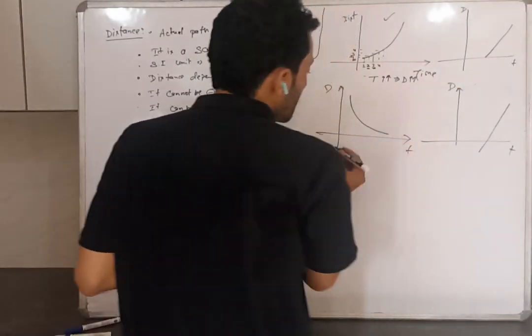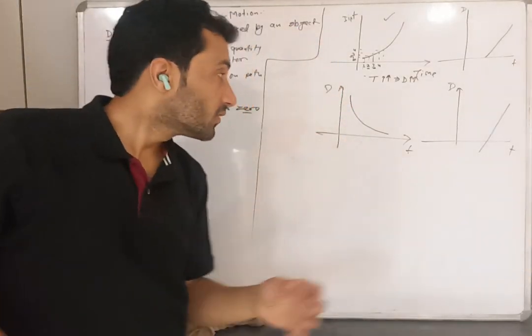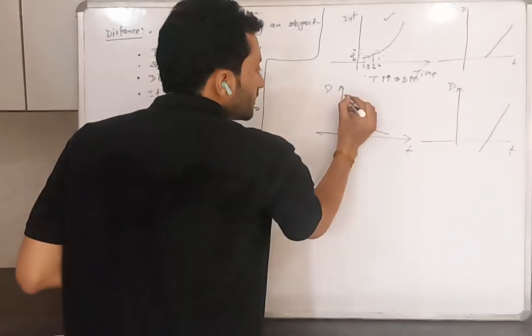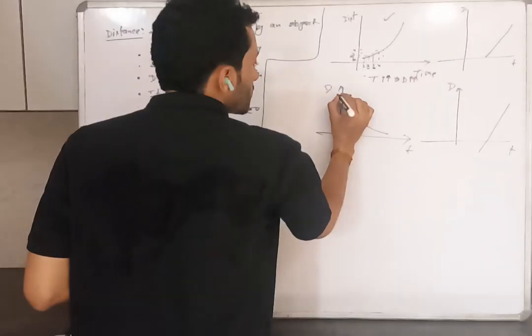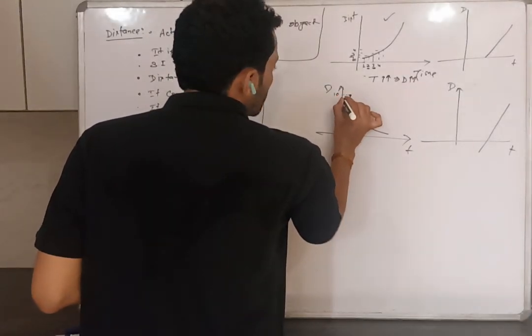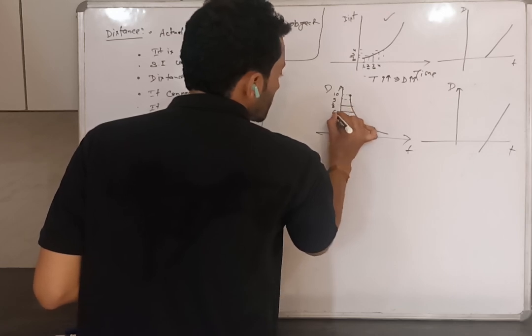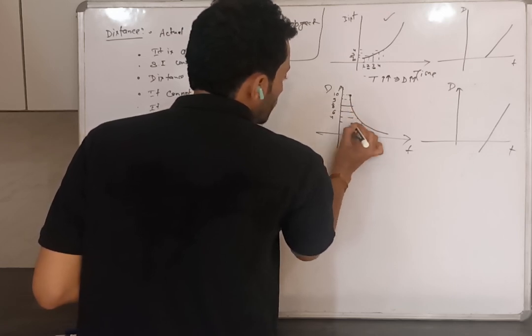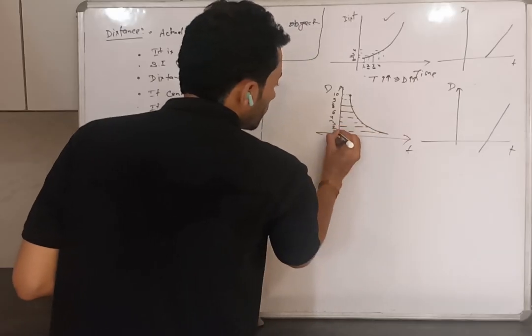Tell me whether this distance time graph is possible or not. You can say that it is starting at the highest position. Let's suppose it is 10 kilometer. This is 9, this is 8, 6, 4, 3, 2, 1.